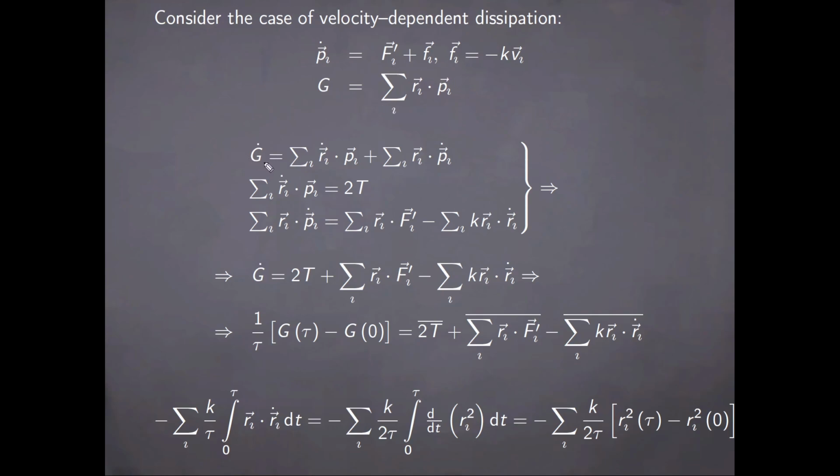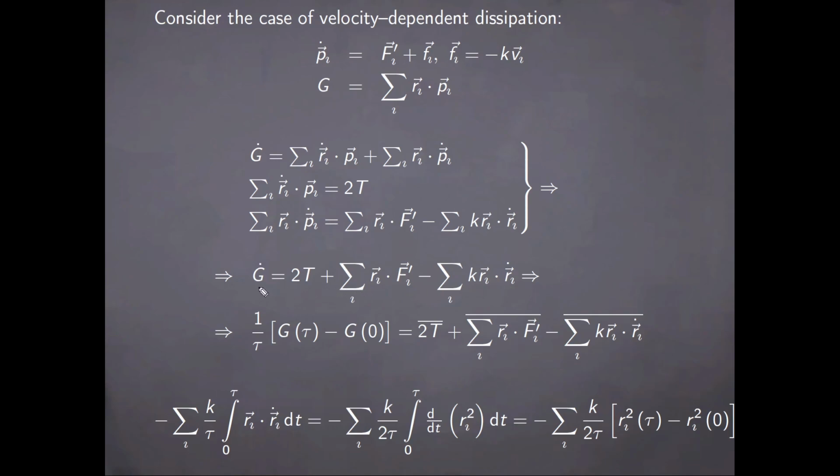We take its derivative with respect to time, and we evaluate each of the terms. In this case, the terms including the time derivatives of the momenta will also have this contribution, which follows from Newton's second law, and as such, the total time derivative of g can be written as here.